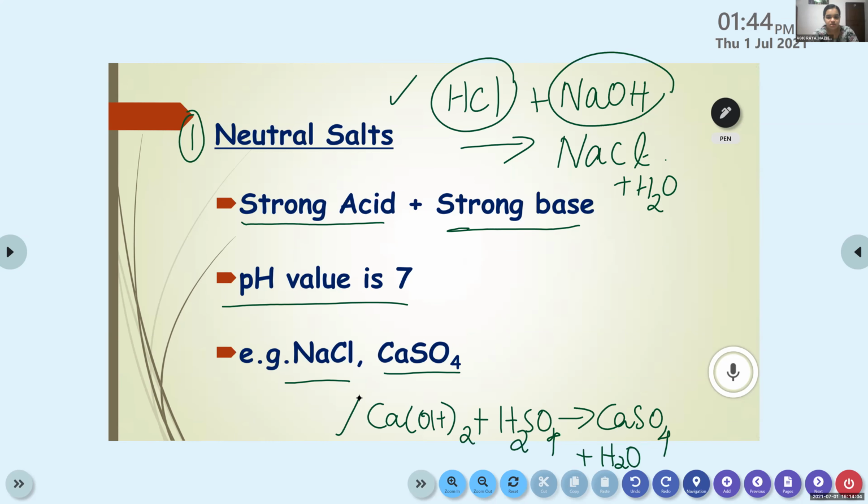Ca(OH)2 plus H2SO4 gives CaSO4 plus H2O. So these belong to the category of neutral salts. Shall I move to the next one?